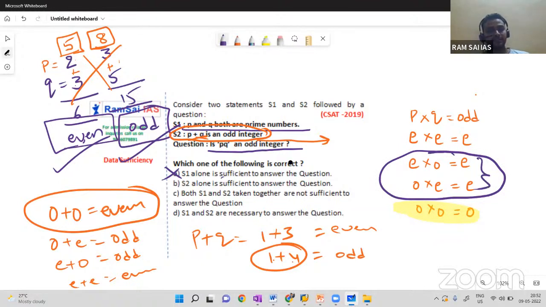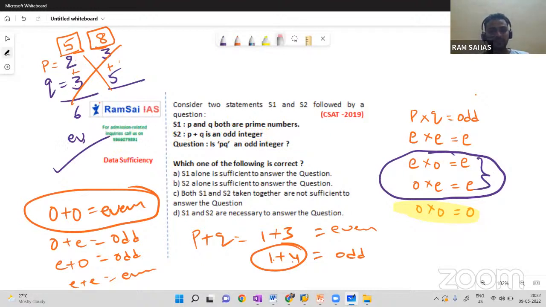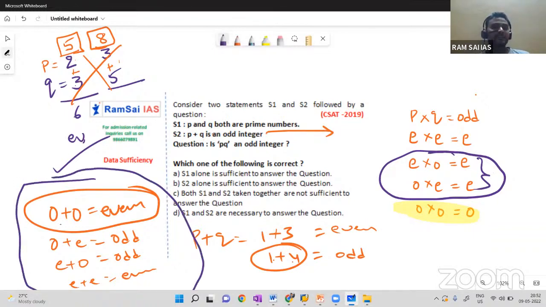Are you getting it? Wait, let me erase everything here. Now you can see, only look at statement 2 alone. P plus Q is an odd integer. And now look at the left side bottom concept. When two numbers are added, if they are odd and odd, the sum will be even. Even and even, the sum will be even. But the sum will be odd only when one number is even and one number is odd.